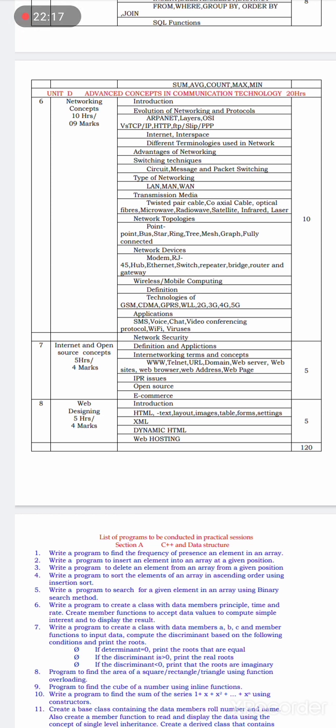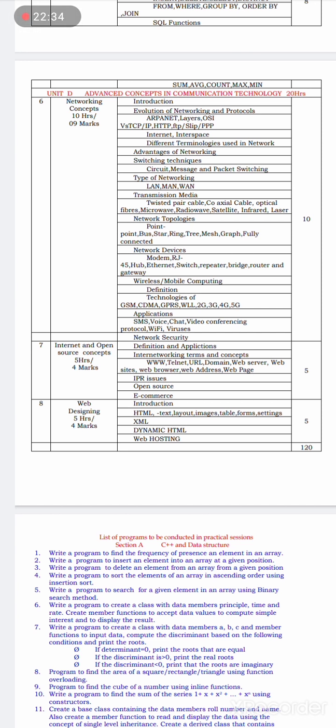All these are related to website or internet. We are going to study in detail. What is open source? What is e-commerce? What are IPR issues? All these related to internet we are going to study in this chapter.